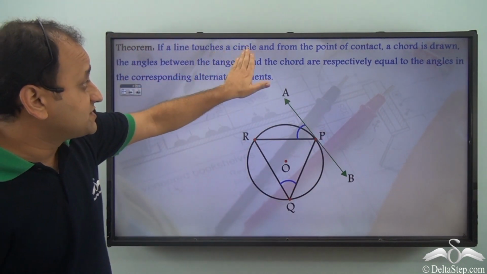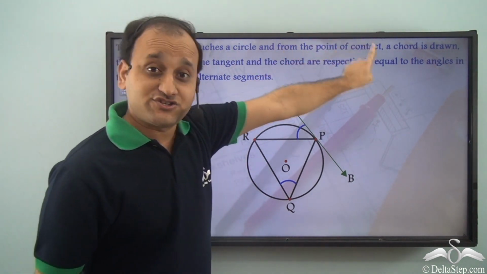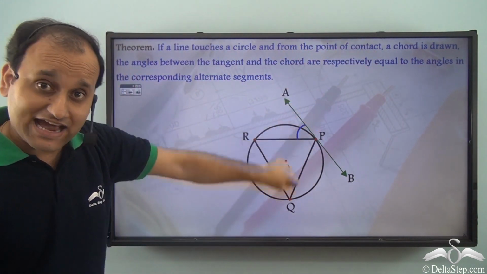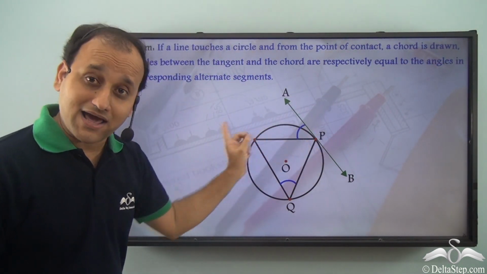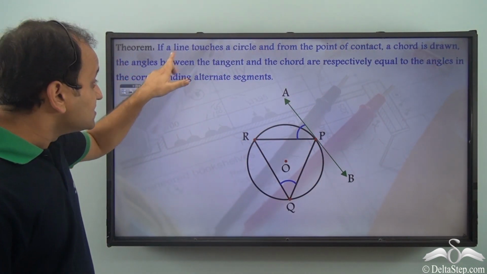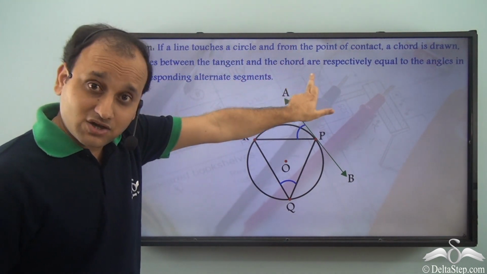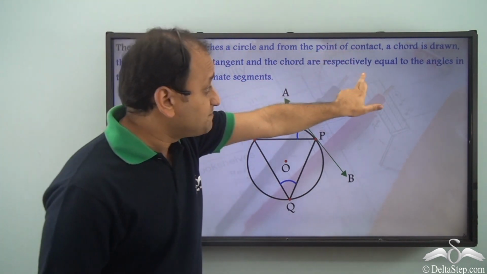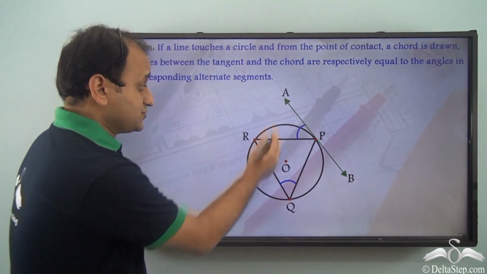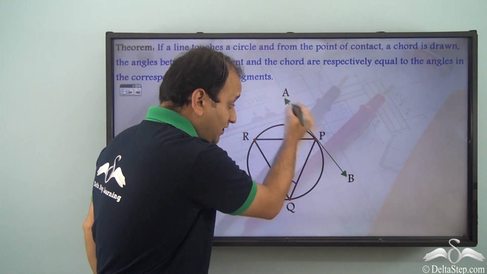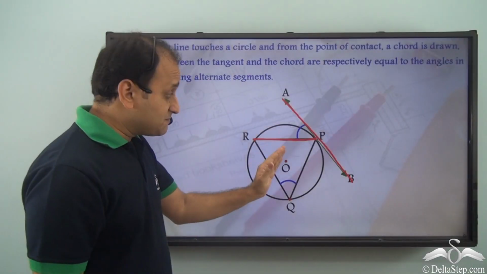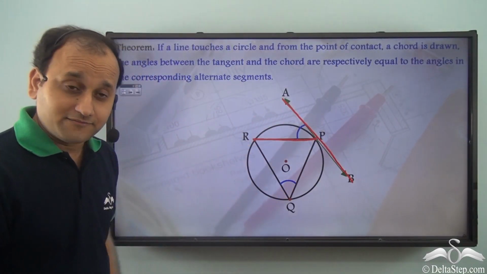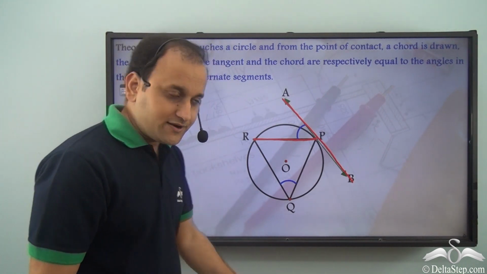So if a line touches a circle and from the point of contact P, a chord is drawn, chord RP, the angles between the tangent and the chord are respectively equal to, so we are talking about angles between the tangent and the chord. The tangent is making angles with the chord, basically two angles with the chord.